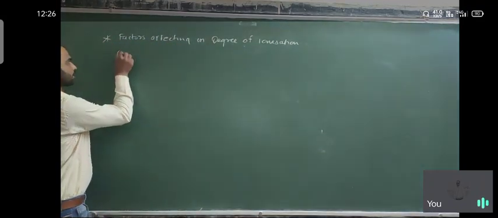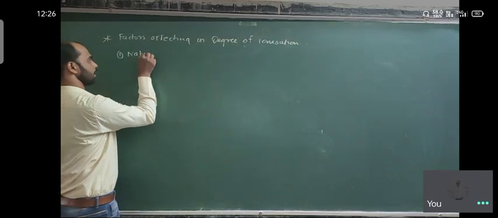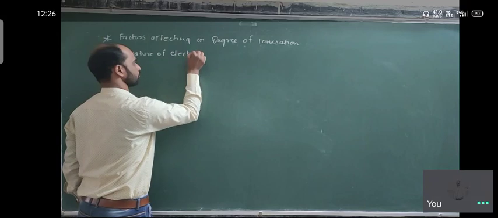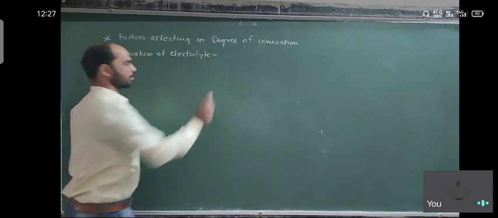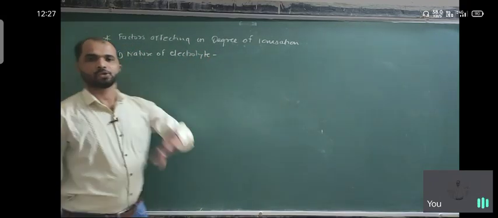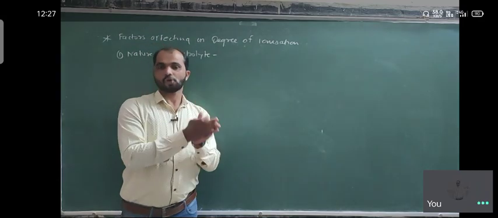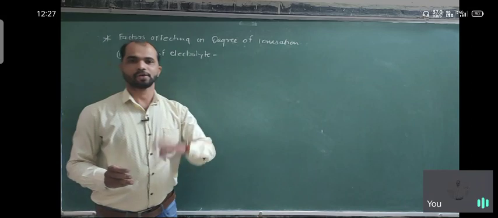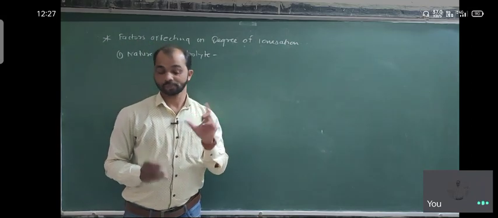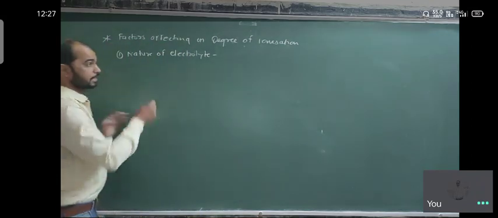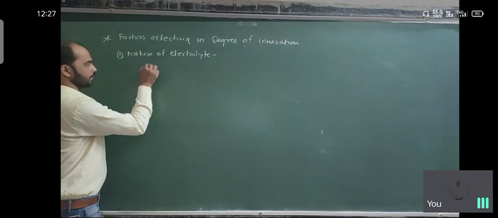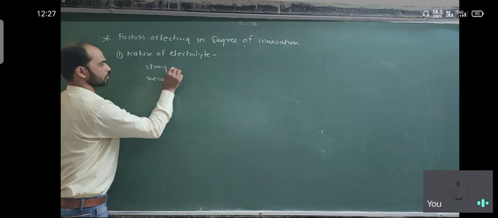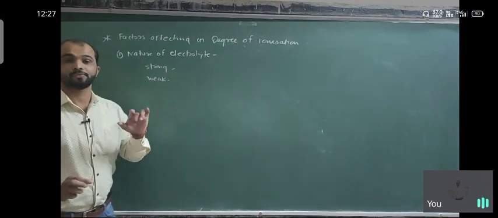So first is nature of electrolyte. Okay, so we know the electrolytes has three types: strong, weak and moderate. What is the meaning of strong, weak and moderate? Their ability to produce the ions. If we consider the strong electrolyte and weak electrolyte, both have different degree of ionization.